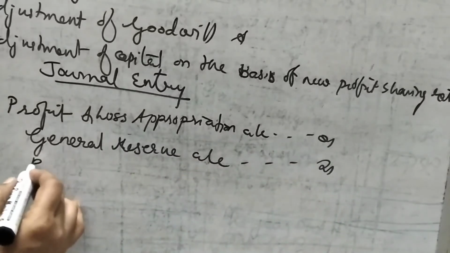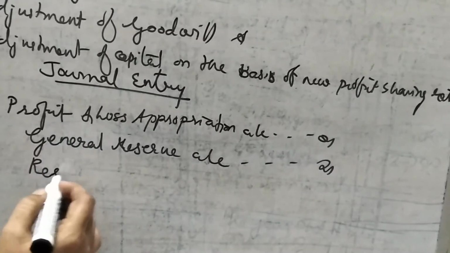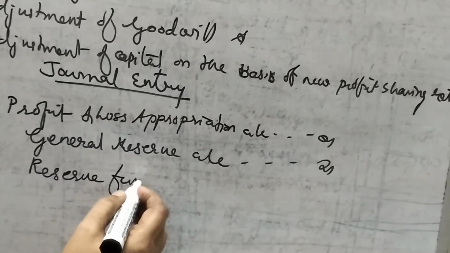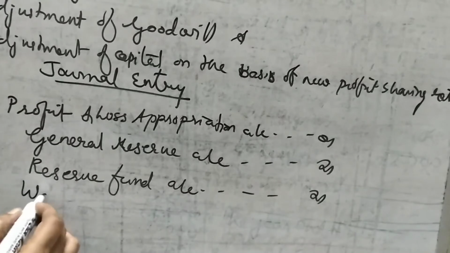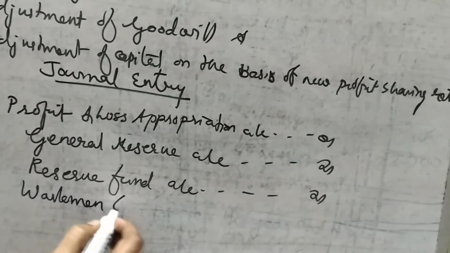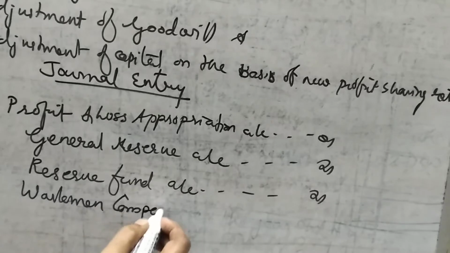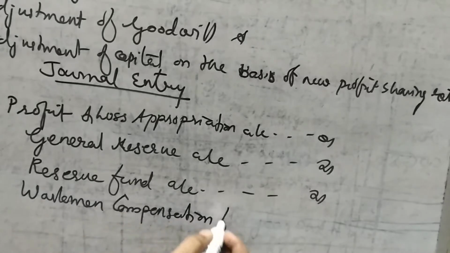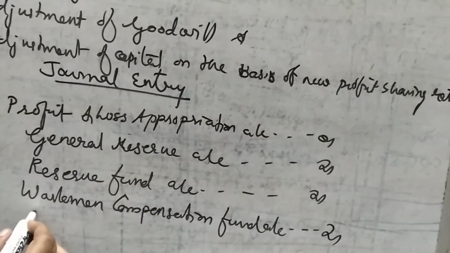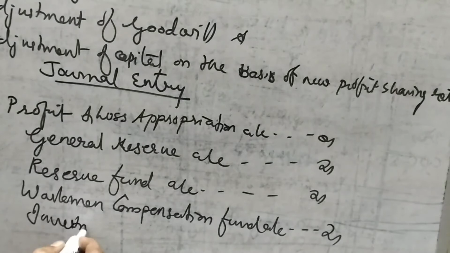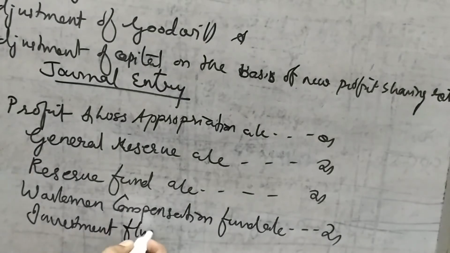Then reserve fund account debit, if any reserve fund is there in the business. Then workman compensation fund account debit. Then investment fluctuation fund account debit,